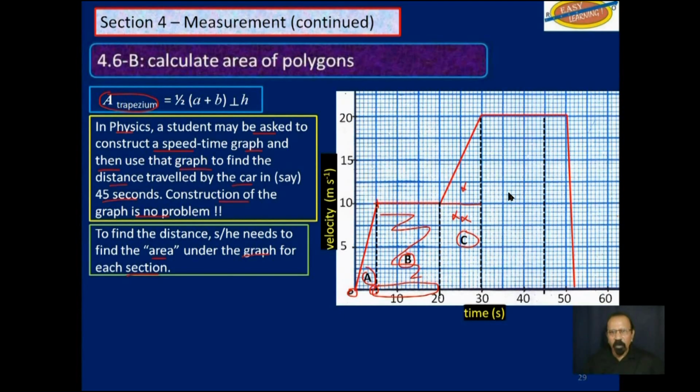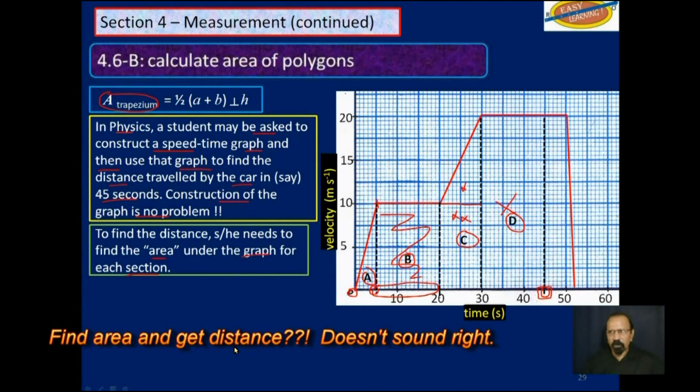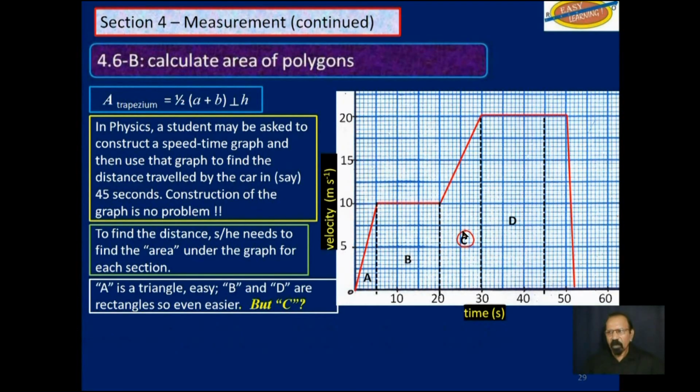So let's continue. We are going to 45 seconds. This here now is a rectangle, D. The area of that shape is fairly easy to find. And then you add up all those areas and you would get the distance traveled during the first 45 seconds of the journey of that car. So let's come back to this shape at C. As I said, A is a triangle. Its area is very easy to find. B and D are rectangles. Those areas are very easy to find.